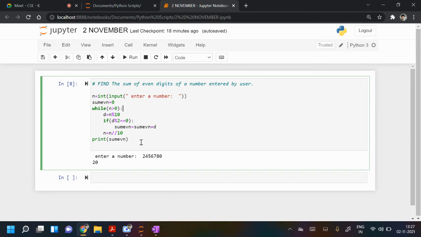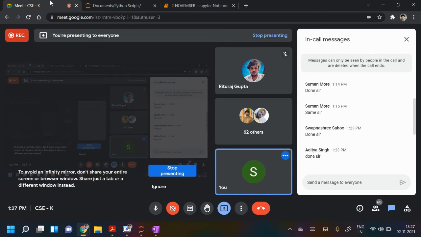Those who are not able to do it, type it. Anywhere you find difficulty, please ask. So you should know what the execution of each line is. So it is absent. This is attendance also, okay? So don't take this as just a name. This is attendance also. Sahil Gupta.